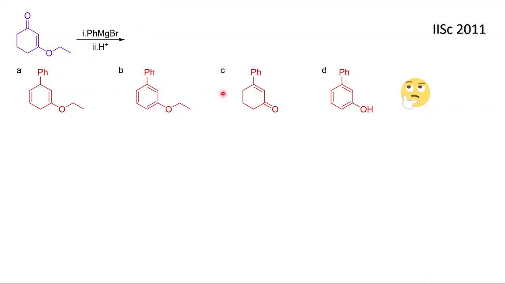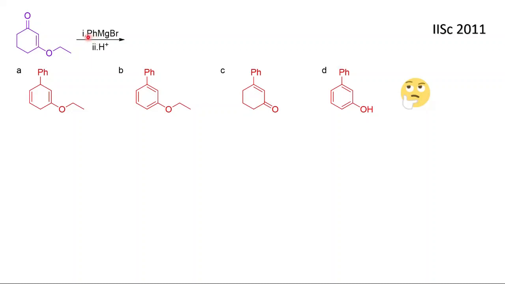As you see, there are 4 options, and in all the options the phenyl is in this position. They are not attacking at this position. That is, you can number 1, 2, 3, 4, so this is 1,2 and this is 1,4.